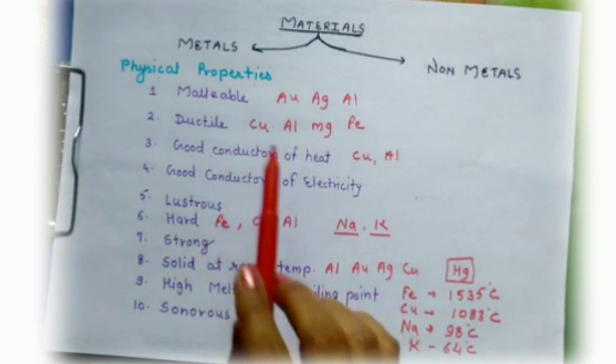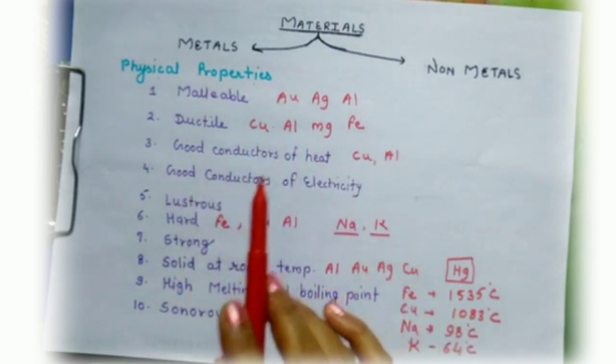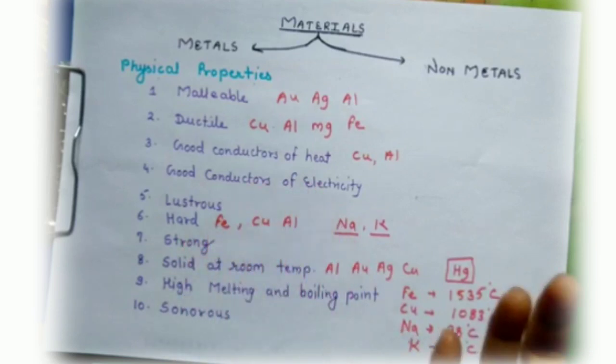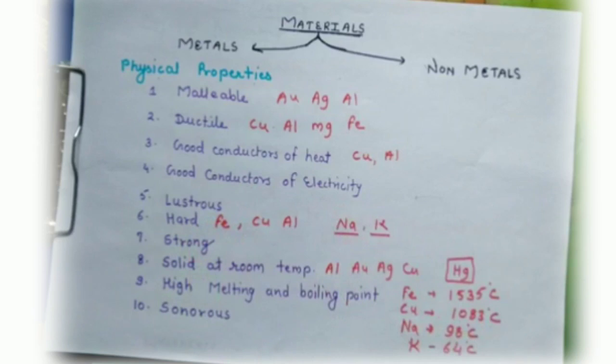Malleable, make a thin sheet. Ductile, make a long wire. Good conductor of heat, good conductor of electricity. Lustrous, have a shiny surface. Hard, they are very hard, but sodium and potassium are the exception because they can be cut by the knife. Metals are very strong.